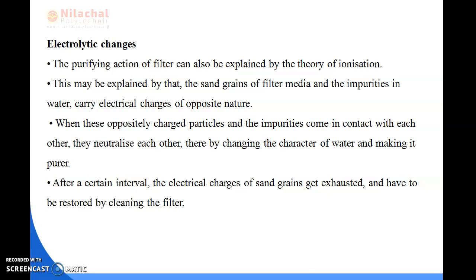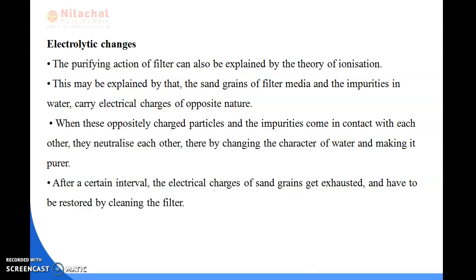When these oppositely charged particles and impurities come in contact with each other, they neutralize each other, thereby changing the character of the water and making it pure.